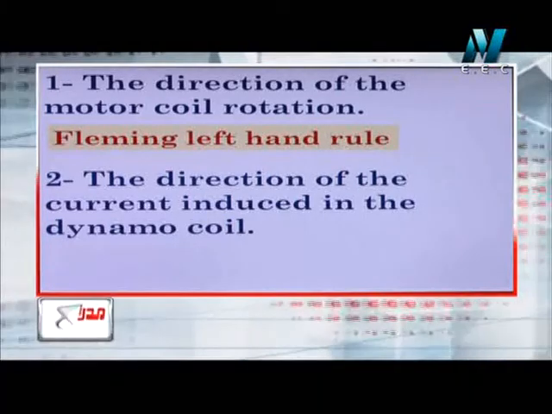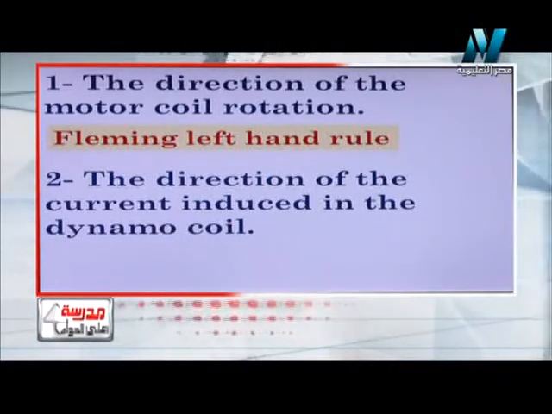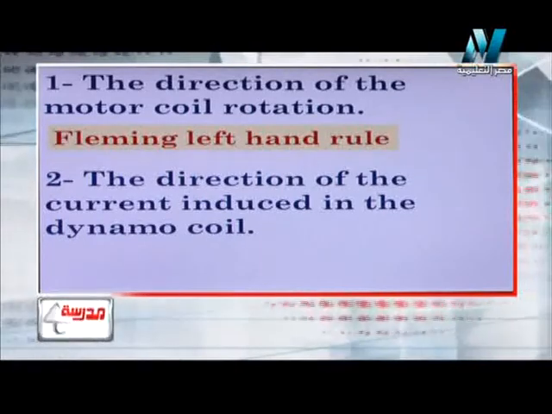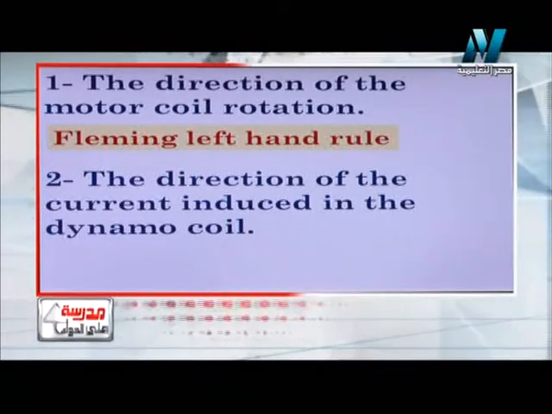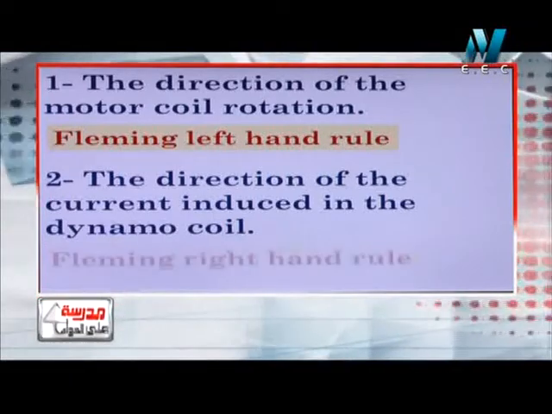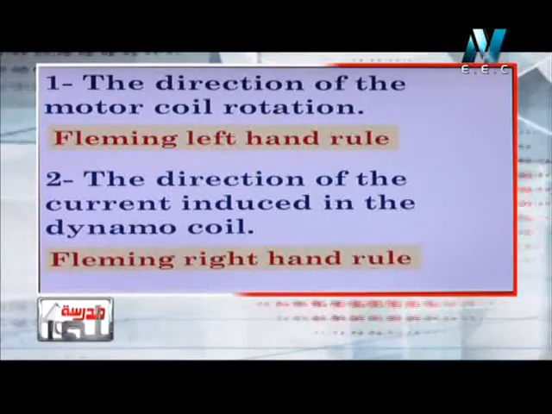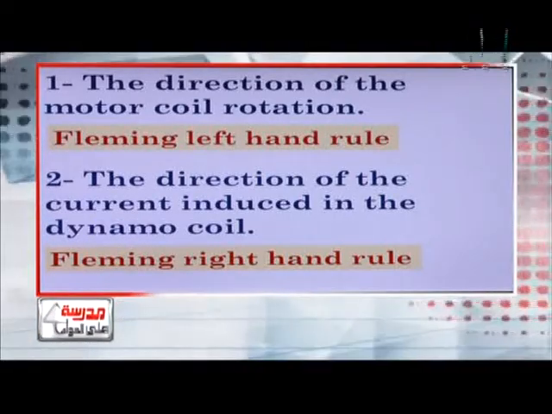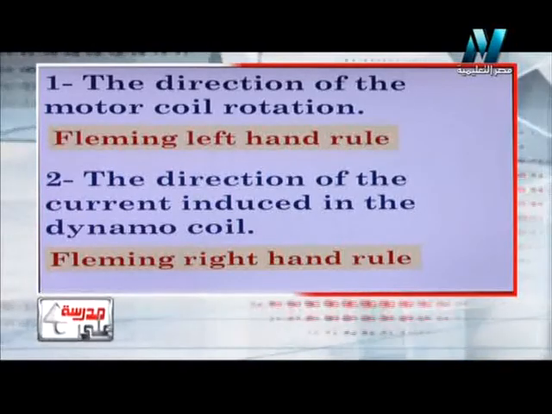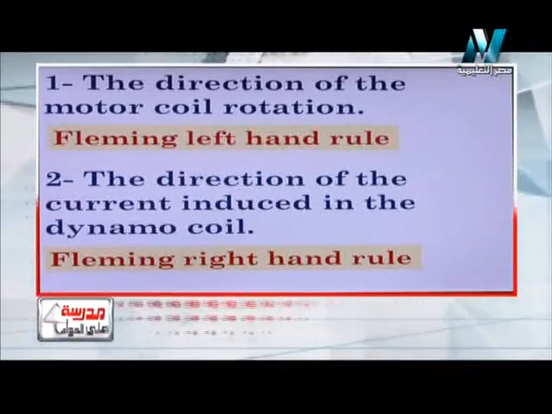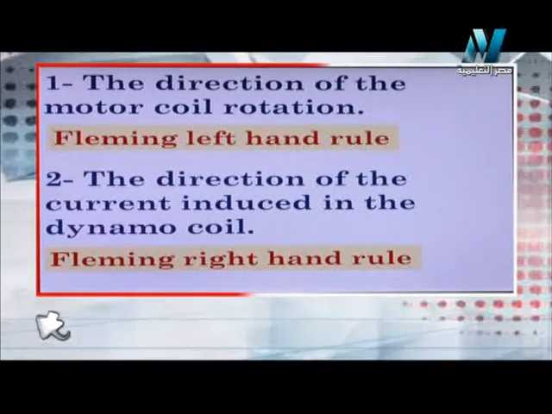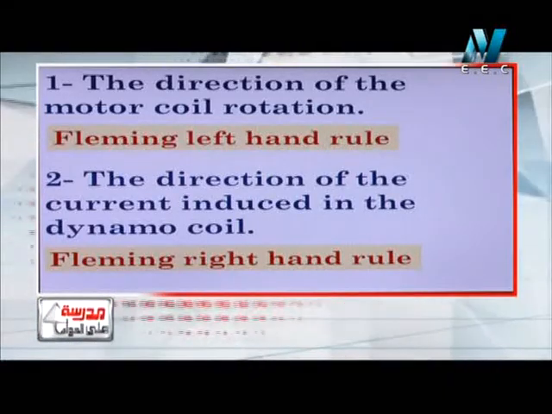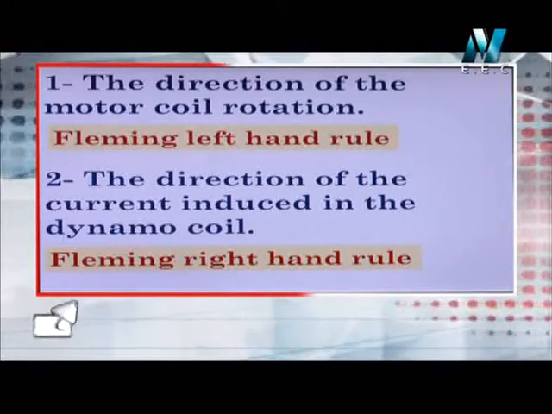Point number 2, find the rule by which you can determine the direction of the current induced in a dynamo coil. It will be Fleming right hand rule. So Fleming right hand rule is used to determine the direction of the induced current in a coil or a straight wire, or we can use Lenz rule, but the Fleming right hand rule is the most common one. It is used to determine the direction of the induced electromotive force or current inside a straight wire or inside a coil.